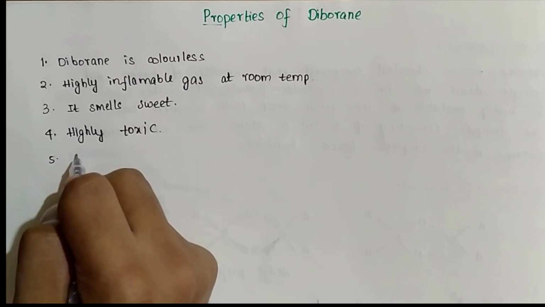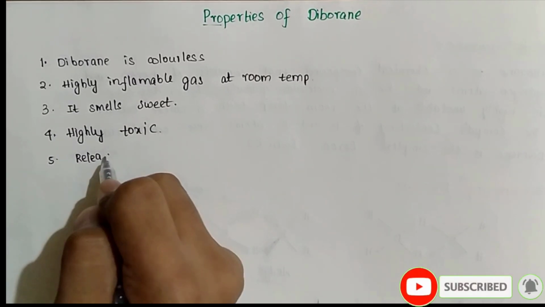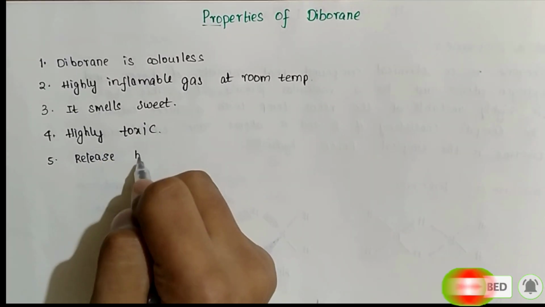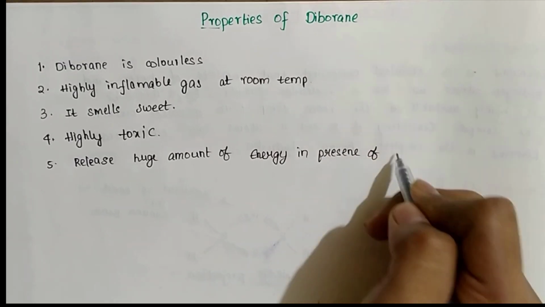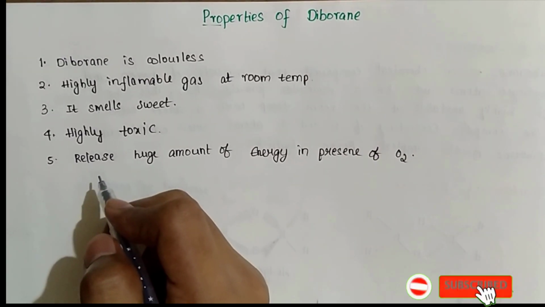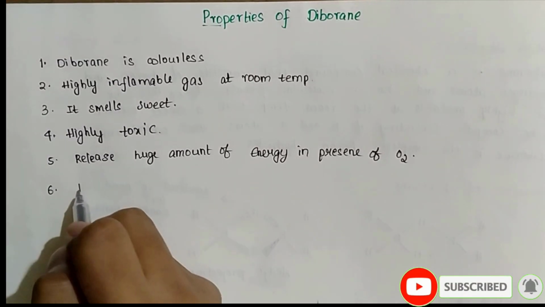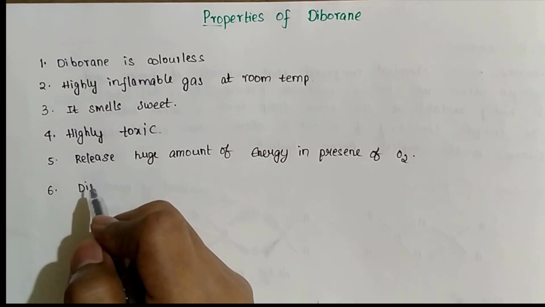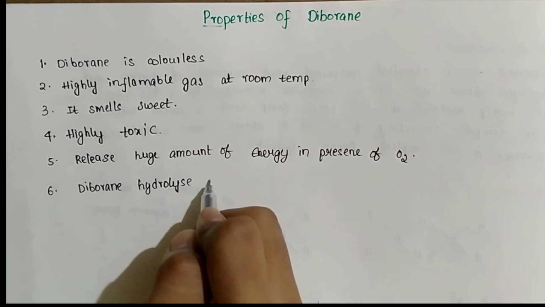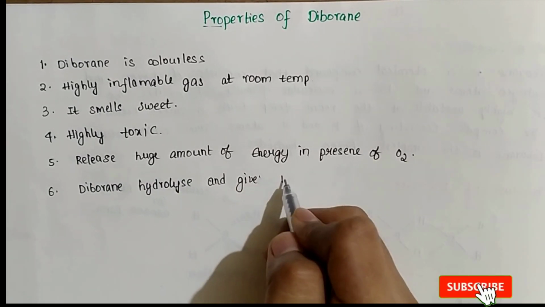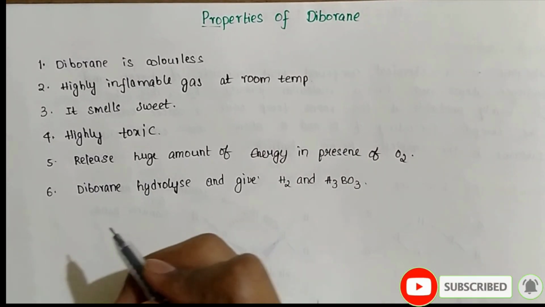and it releases huge amount of energy in the presence of oxygen. And Diborane readily hydrolyzes with water and forms boric acid and hydrogen gas. H3BO3 is nothing but boric acid.